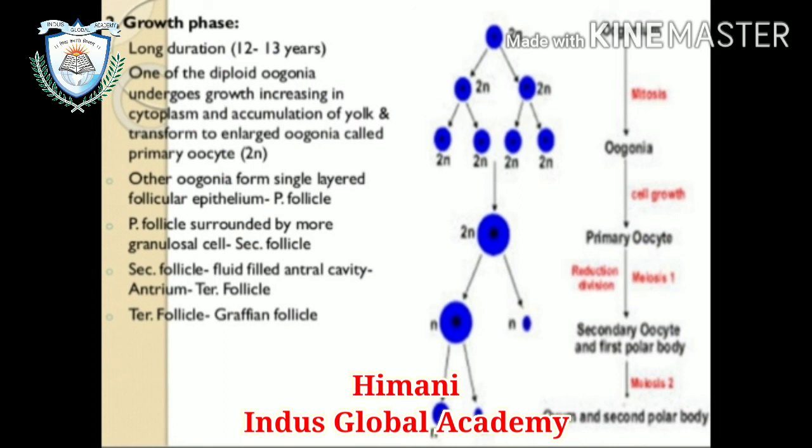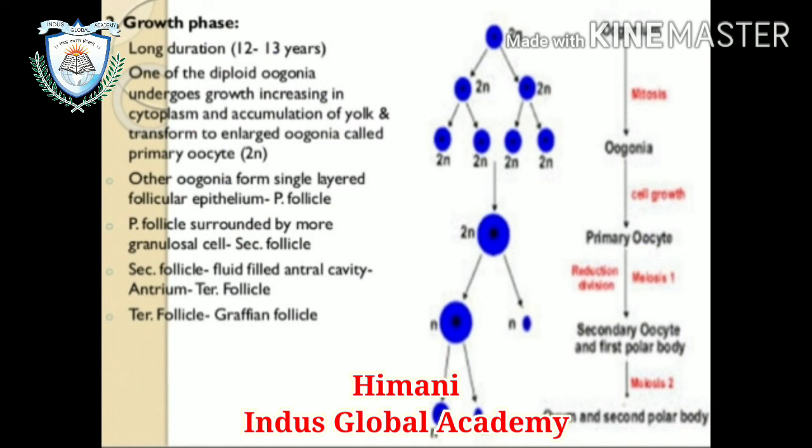Second, the growth phase. It is of long duration, a minimum of 12 to 13 years. One of the diploid oogonia undergoes growth, with an increase in cytoplasm and accumulation of yolk, and transforms into an enlarged cell called the primary oocyte, which is diploid. The other oogonia form a single-layer follicular epithelium, which is the primary follicle.